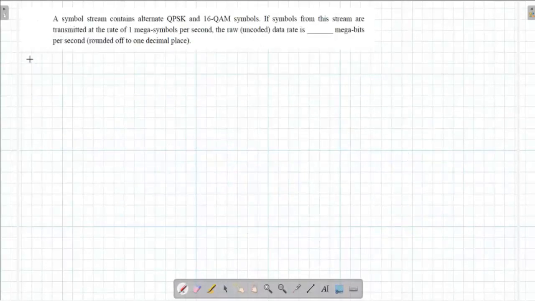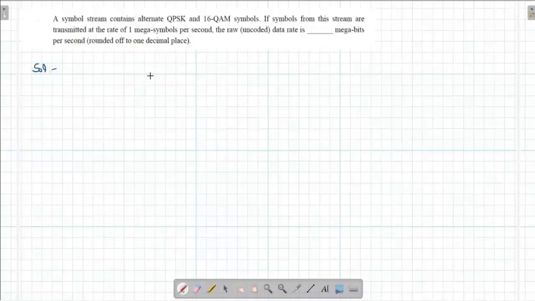Next, a question from communication system. This is about finding the bit rate. A symbol stream containing alternate QPSK and 16 QAM symbols. If symbols from this stream are transmitted at a rate of 1 mega symbols per second, the raw uncoded data rate is dash megabits per second. We have to find this. Now, what is happening here is that symbols are getting transmitted alternately.